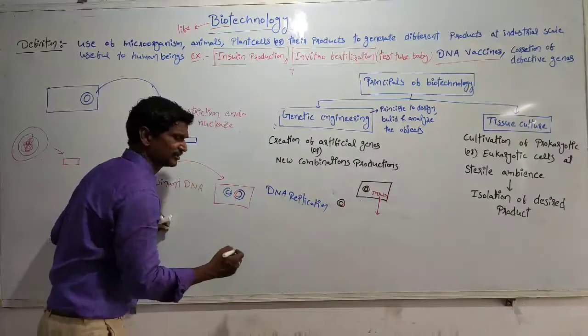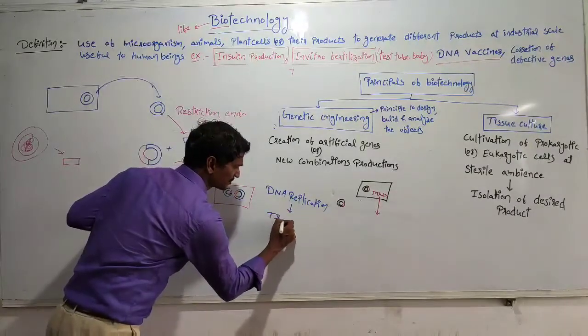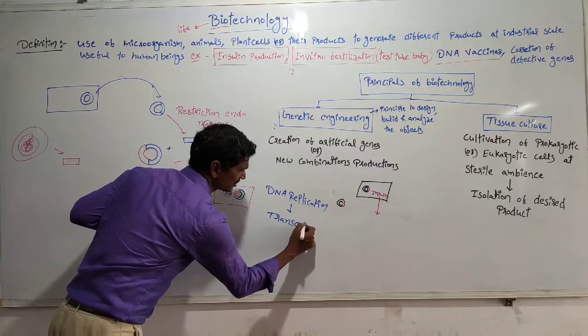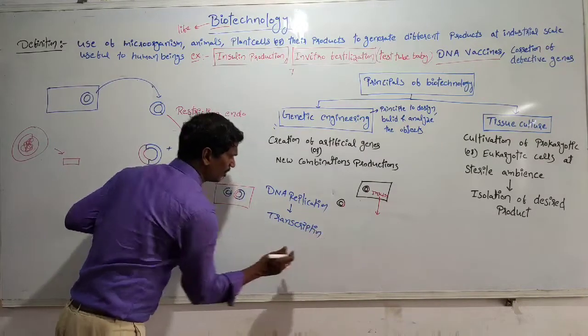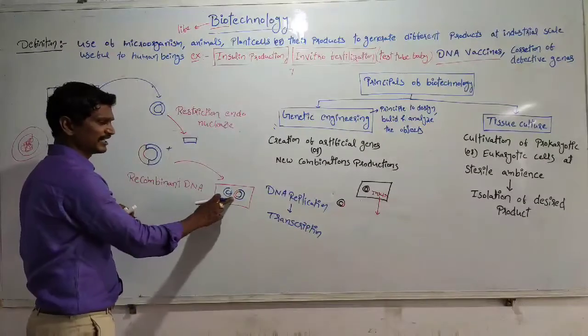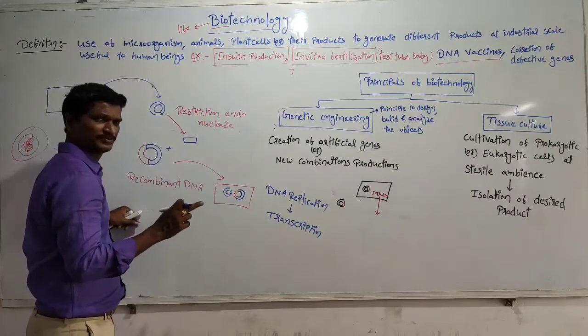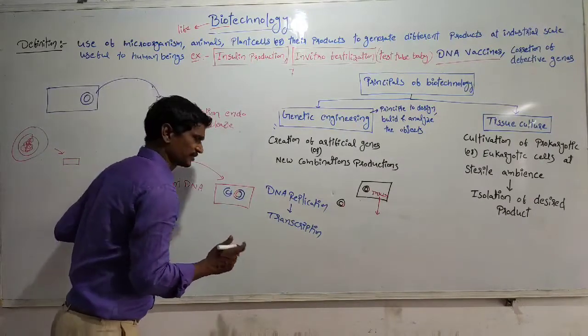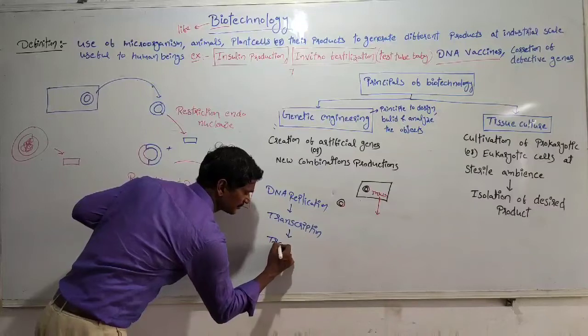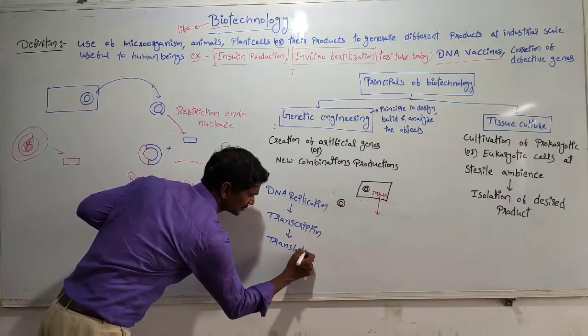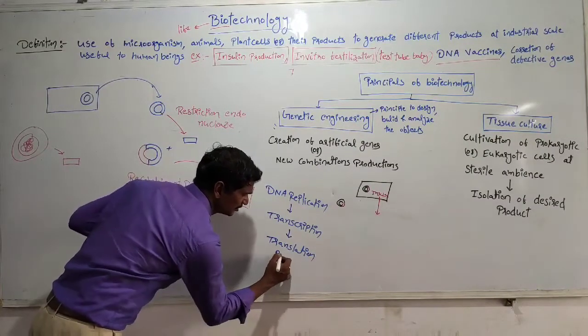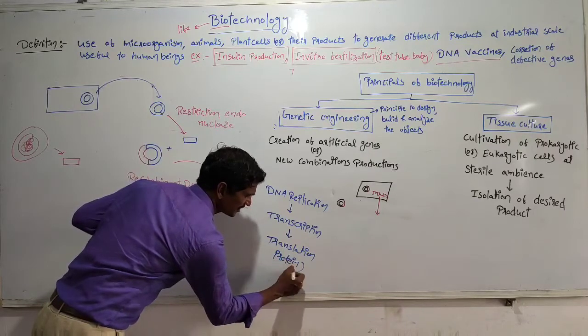After the DNA replication, the next step is transcription. Especially the insulin gene that we have tagged is involved in the transcription. Finally, translation. Here translation is nothing but protein production.